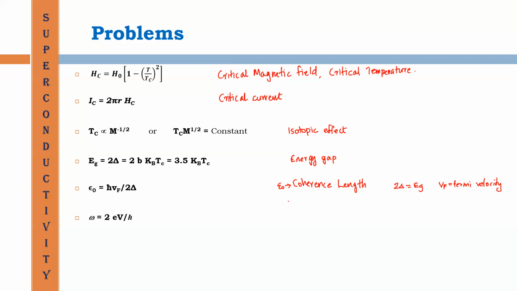And this equation is connected to AC Josephson effect. Here, omega is the frequency of AC component, and V is the voltage applied.